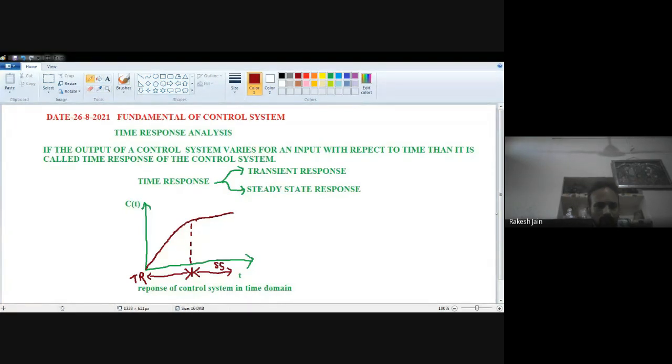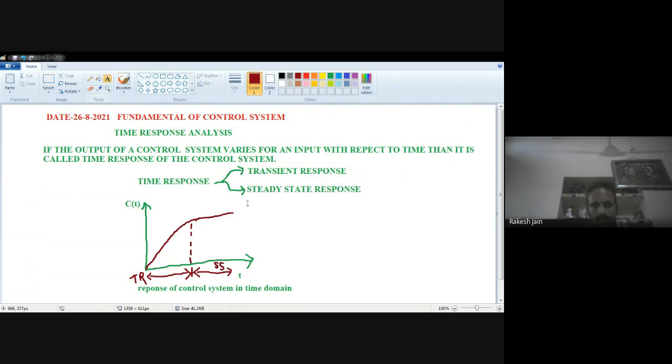Yes, yes. Right. So I just want to say that the transient response will be 0 if the time reaches 0. Now I just remove this MS Paint for this part, and we are going to see the test signal.